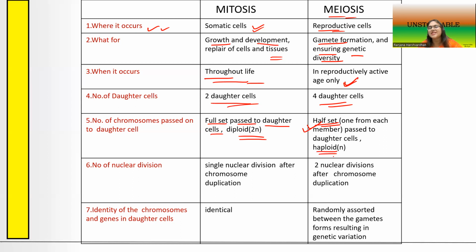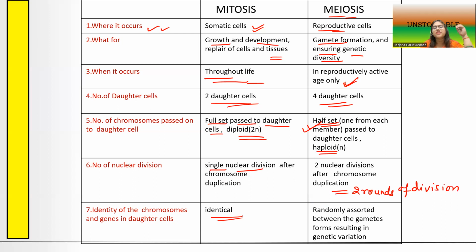That's why it is called haploid. Next, the nucleus divides only once in mitosis, a single round of division, whereas we saw 2 rounds of division in meiosis.